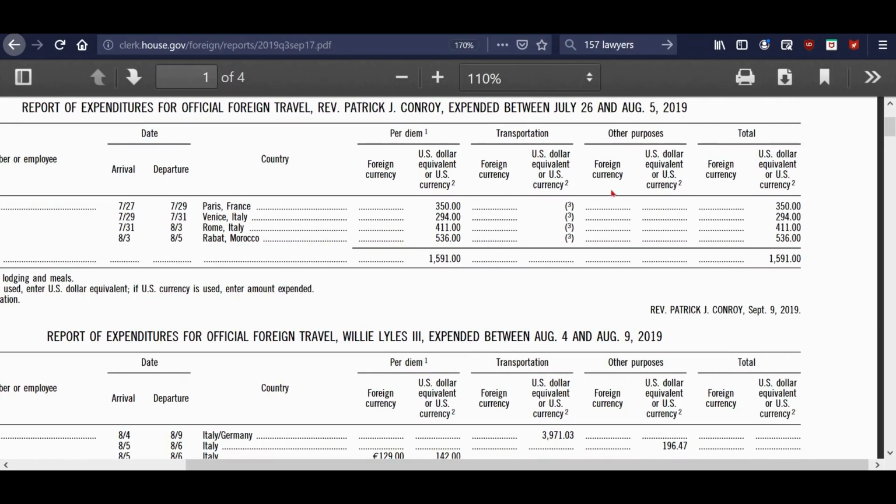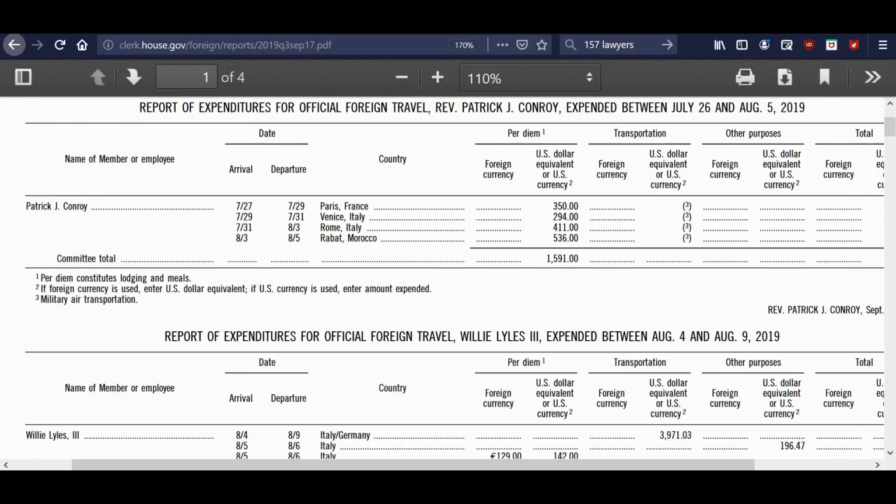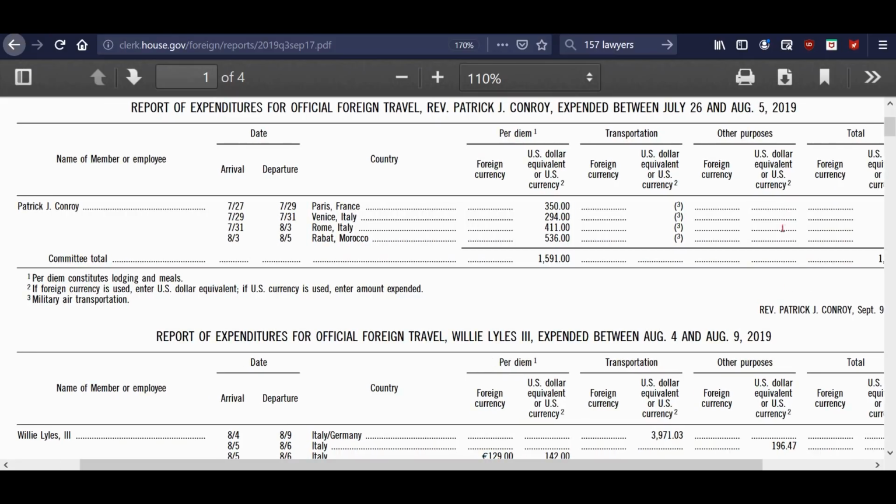And then if you notice here, it says transportation, and then it has this little 3. Well, if you look over here, that means military air transportation. So it costs them nothing. Well, technically it didn't cost us anything, but yet it does. But there's not an expense that goes in with that. So, yeah, this was his trip. This is when he took it. I'm not really sure the purpose of the trips.